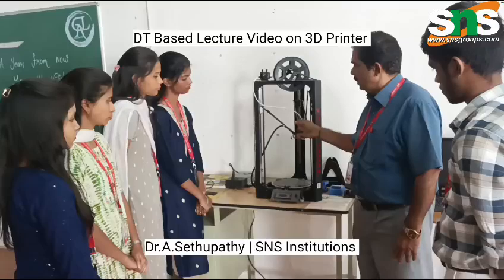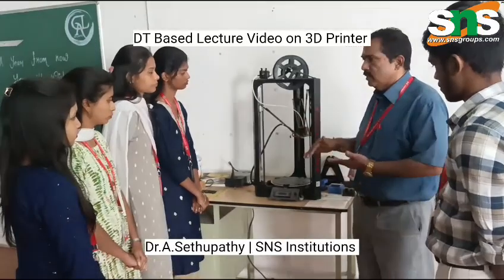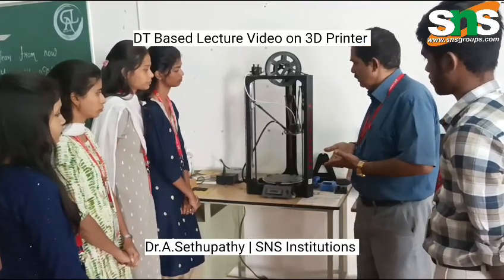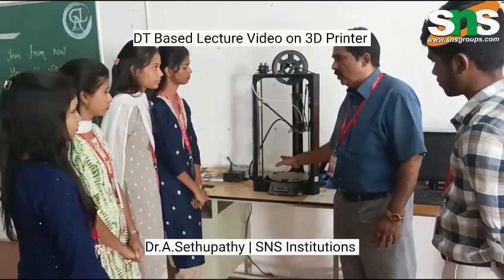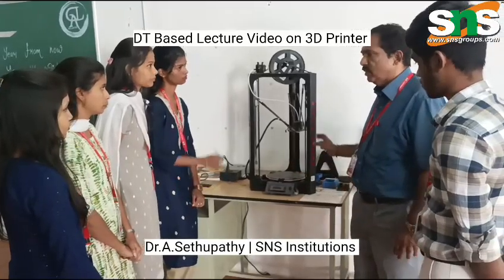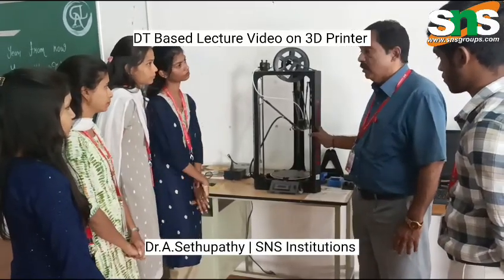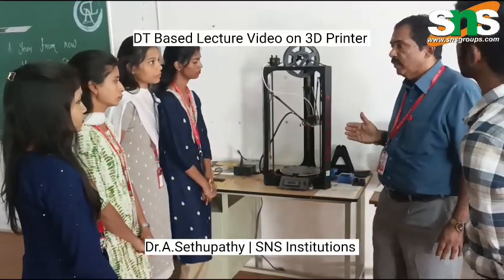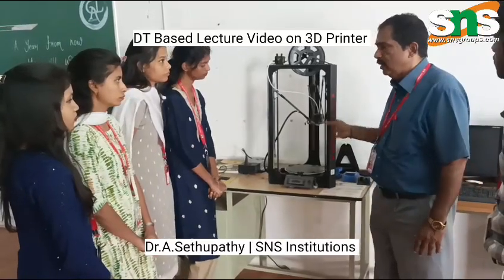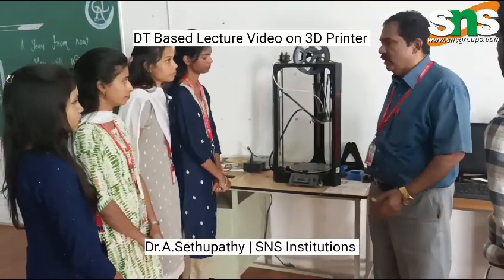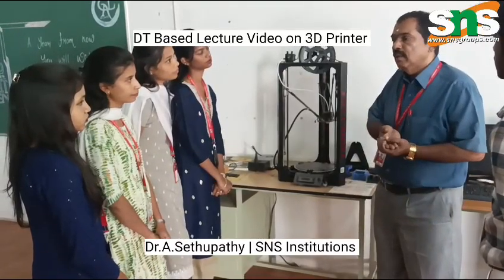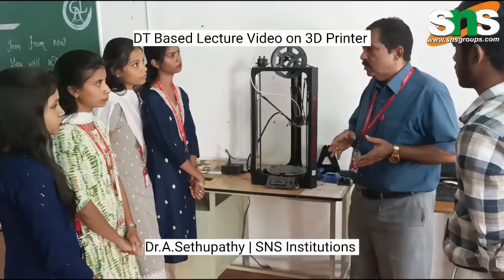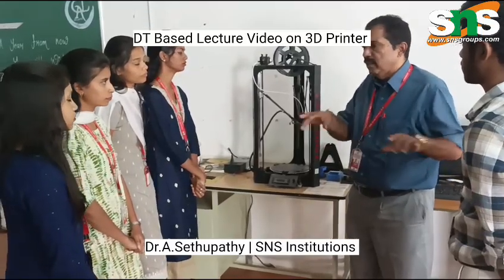The axes are three: X, Y, Z. Mostly nowadays we are using this for manufacturing small houses, rooms, everything, manufactured by 3D printers. In foreign countries, if I need a 10 by 10 room, I order it, and the 3D printer goes to the site and prints it.